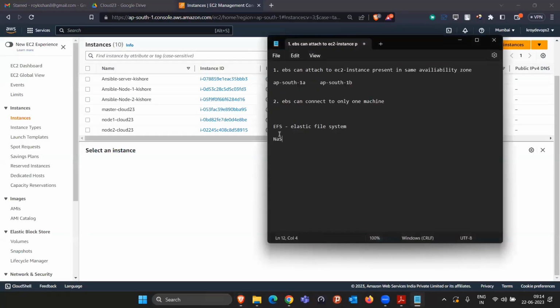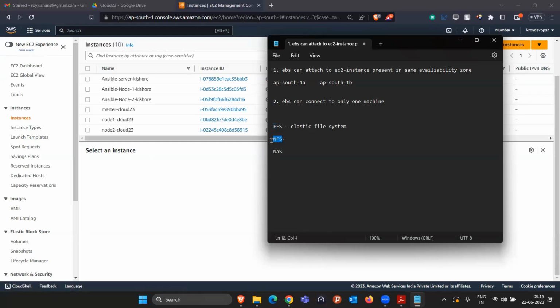Basically, rather than saying NFS, in AWS we say EFS, but the work is exactly the same. NFS full form is network file system. EFS full form is elastic file system. Since this is a service owned by AWS, they change the name with E. AWS starts all its service names with E, elastic. Like EC2 instance, full form is Elastic Compute Cloud. EBS, Elastic Block Storage. Similarly, EFS, Elastic File System.